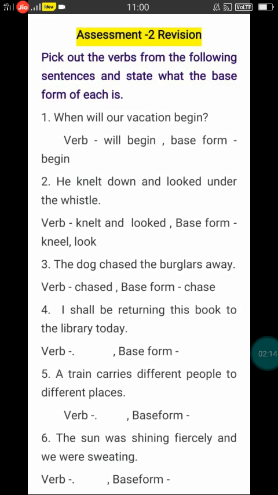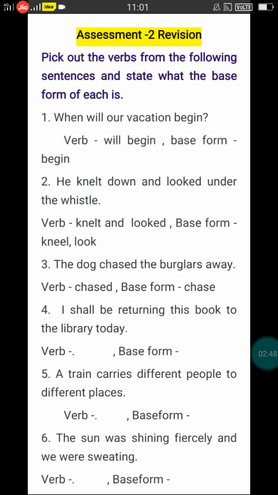Second one, he knelt down and looked under the whistle. Here, what is an action word? What kind of action words can you see here? I can observe knelt means kneeling down, right? Knelt and looked, both are there. Both are verbs, both are actions. So under verbs, I have written knelt and looked. What is the base form for knelt? The base form of knelt is kneel.